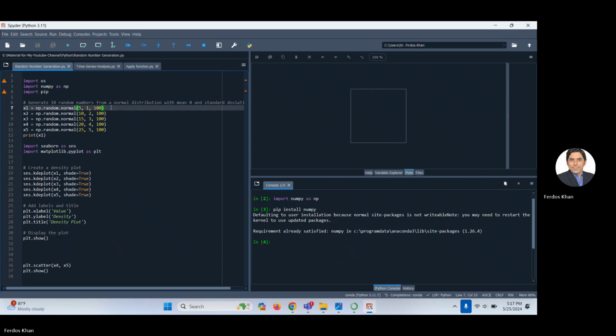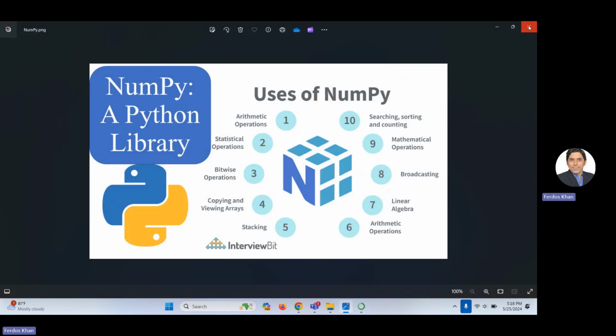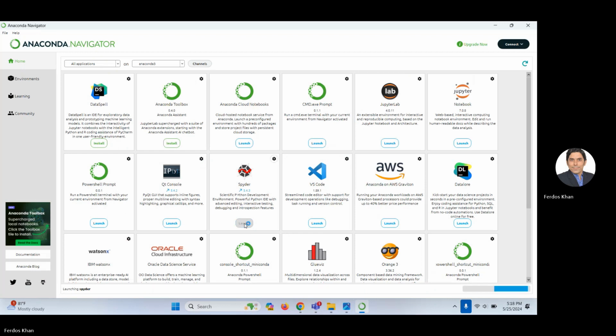Okay, suppose I will explain this in detail with the title generating random numbers from a normal distribution, or you can do other distributions as well. But suppose I'm doing this: x1 = np.random.normal. I already called NumPy, so this will work. But let's suppose I close this and try again, then you will see this will not work. So you need to call NumPy before doing such types of operations.